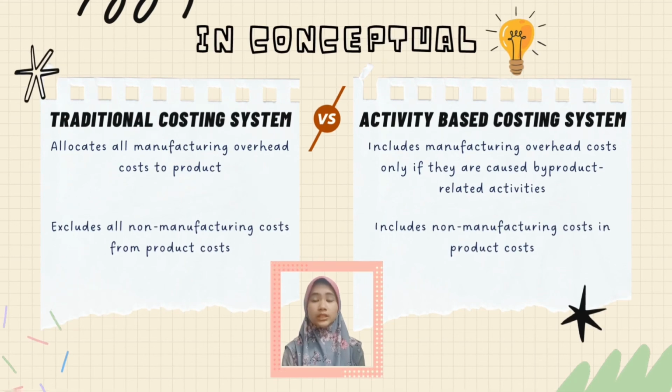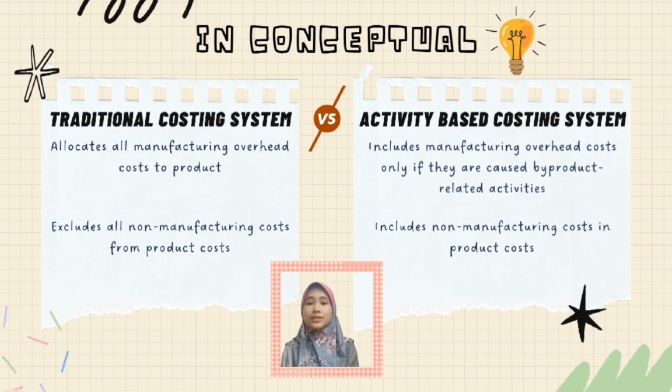Conceptually, the traditional cost system allocates all manufacturing overhead costs to products, even those costs that are not caused by the product manufacturing process. For example, the salaries of a facility cleaning crew and security guards are allocated to products only because they are incurred at the manufacturing facilities. In comparison, the activity-based cost system includes manufacturing overhead costs only if they are caused by product-related activities. Because the cleaning crew and security guards perform activities relating to the general maintenance of the facilities, their salaries are viewed as organization-sustaining costs and excluded from the product costs.